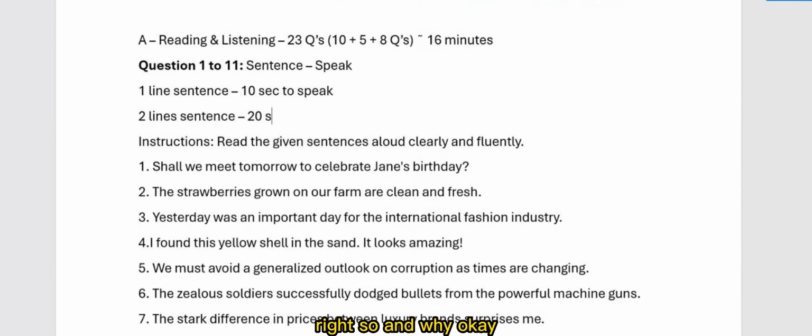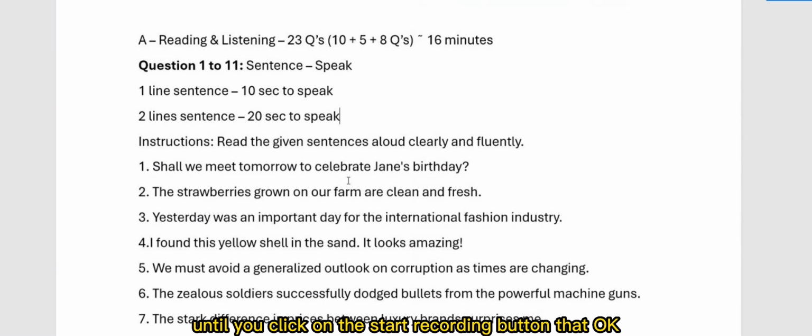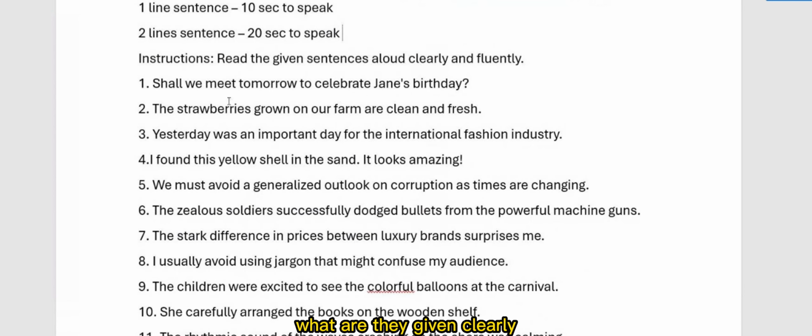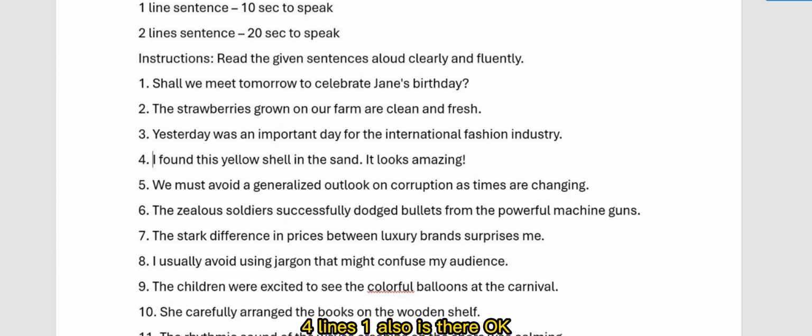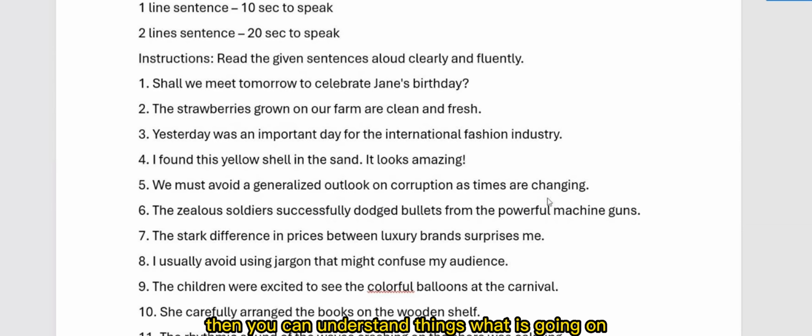The time cannot be exactly 16 minutes because until you click on the start recording button, it won't start. You have to click on start, record until the timer completes, wait, and then go for the next question. A sentence like this example will be displayed: 1 line, 2 lines, and bigger ones of 3 lines, 4 lines also. I'll show you the original video as well, then you can understand what is going on.